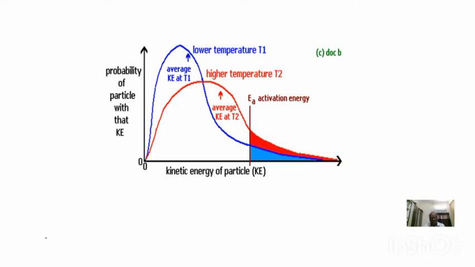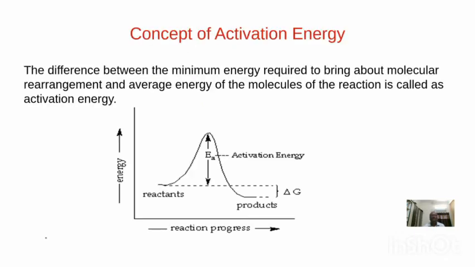Like this we can explain the meaning of temperature quotient with the help of this graph. And also we have to discuss the concept of activation energy, because in the Arrhenius equation, activation energy is represented. What is the meaning of activation energy? If a chemical reaction is considered at room temperature, how will the molecular speeds be distributed? The molecular speeds will be distributed from low speeds to high speeds.